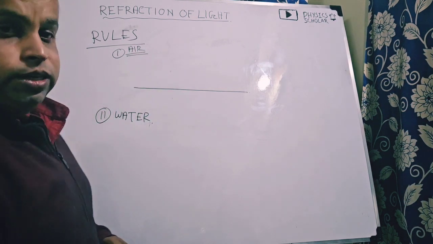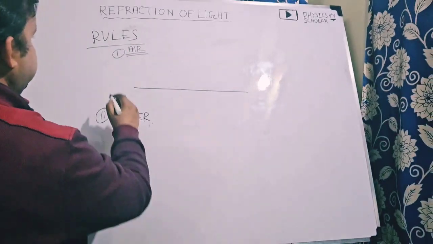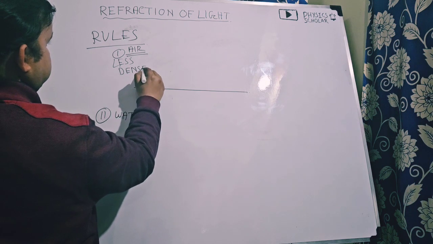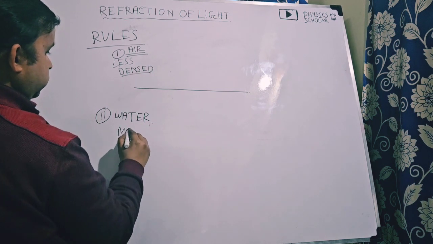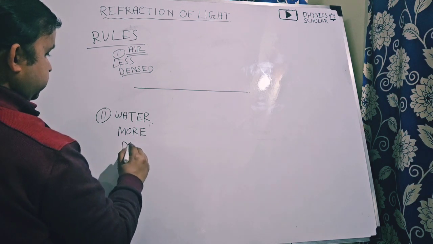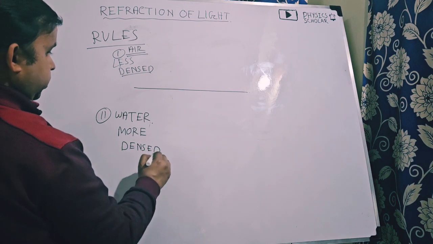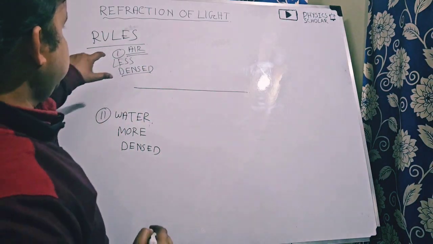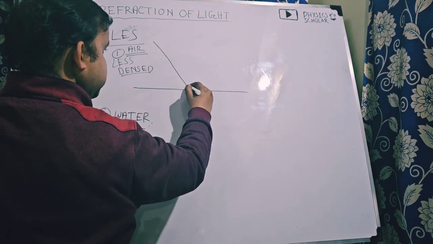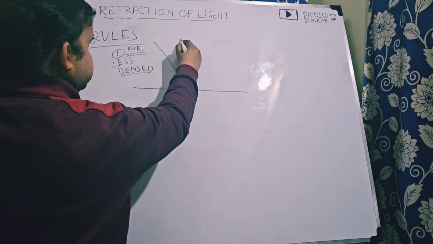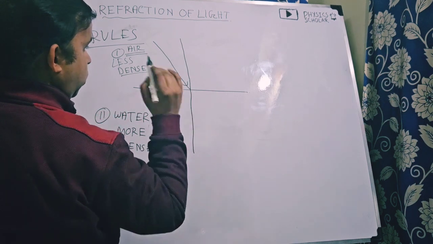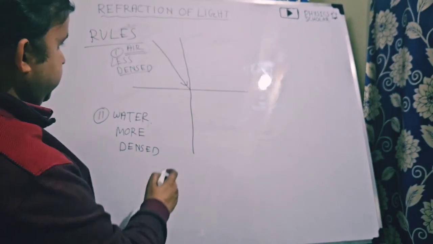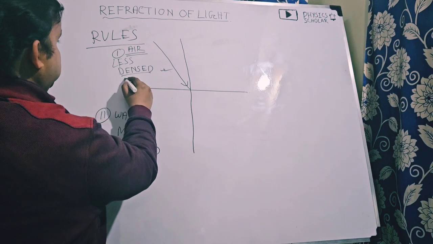If we compare the density of the two mediums, air is less dense and water is more dense. The density of water is more than that of air. Clear? So what is the rule? Suppose the ray is coming from air, where the density is less, and this is the perpendicular drawn. What will happen if the ray of light is coming from the denser medium? This less dense medium is also known as the rarer medium.